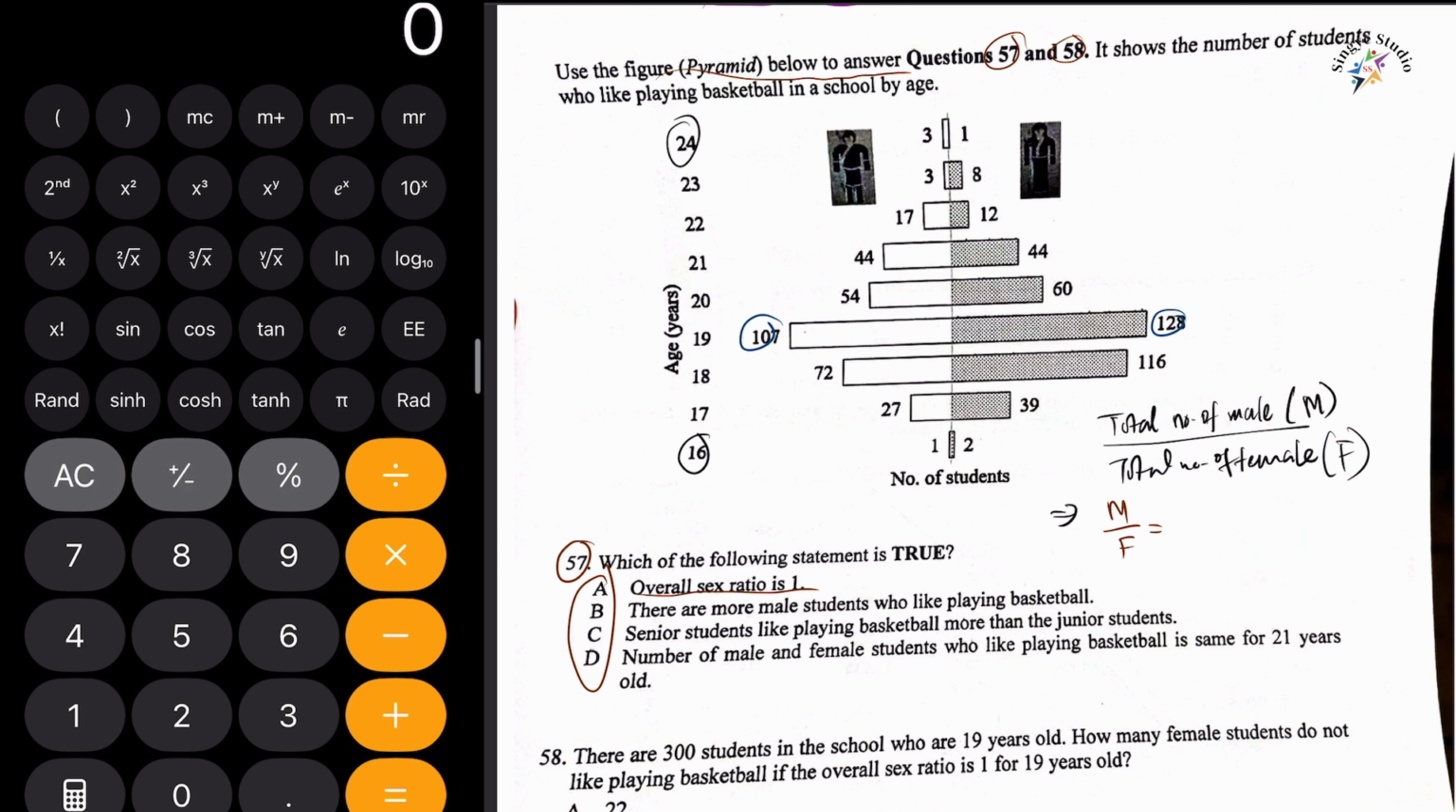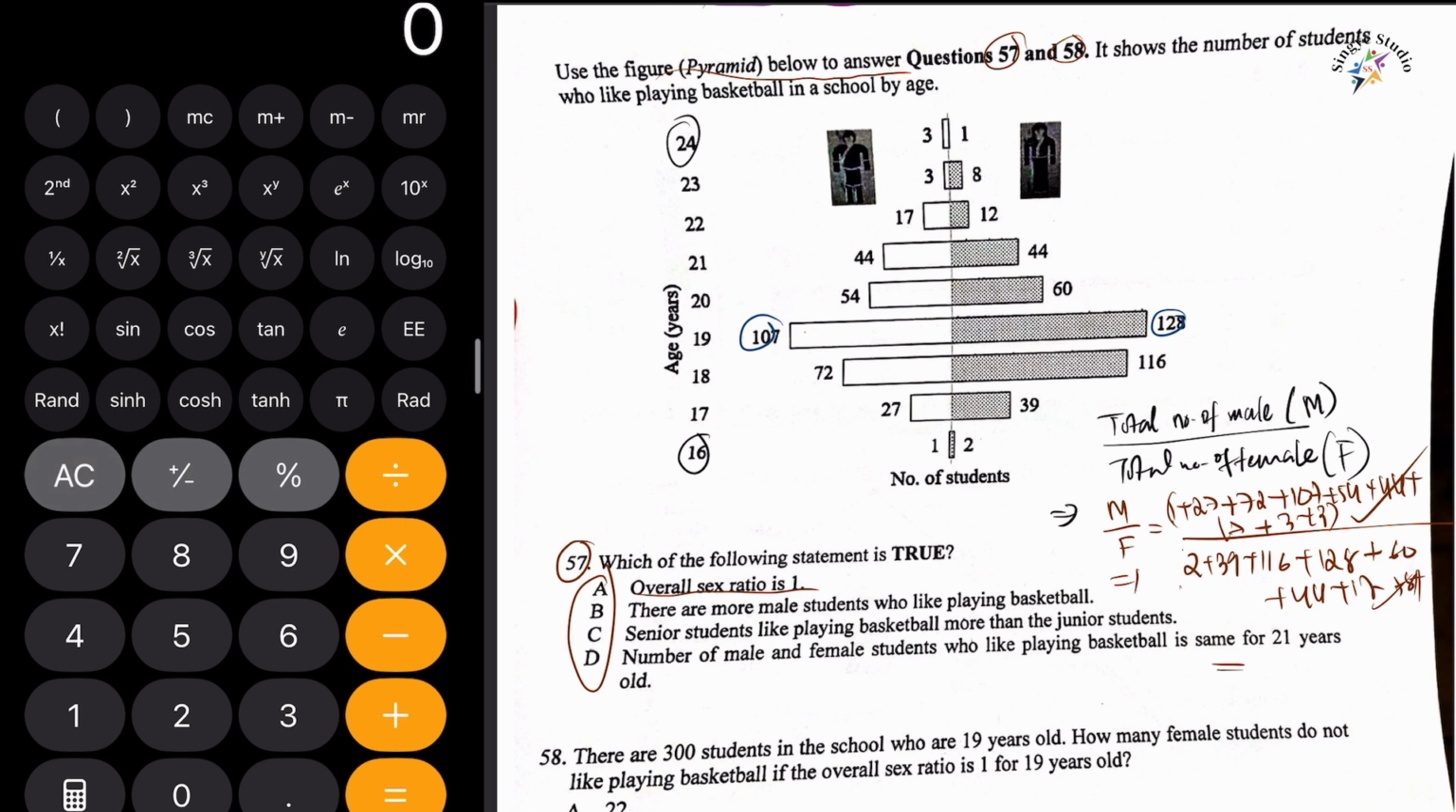I can just add up all these values. Male first: 1 plus 27 plus 72 plus 107 plus 54 plus 44 plus 17 plus 3 plus 3, divided by female: 2 plus 39 plus 116 plus 128 plus 60 plus 44 plus 12 plus 8 plus 1. If my answer is 1, this should always be equal to 1, which means the numerator and denominator should be equal. Now let's compute this.